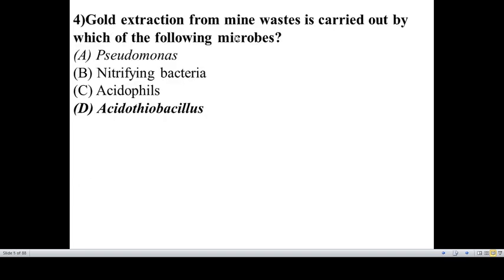Gold extraction from mine wastes is carried out by which of the following microbes? The correct answer is Acidithiobacillus. Studying for the DBT BET-JRF examination is equivalent to preparing for your UPSC examination, where you need to memorize many things. In the CSIR examination, it is mostly applied kind of questions. But in DBT, the questions will be direct. Another advantage is that questions will be highly repeated.